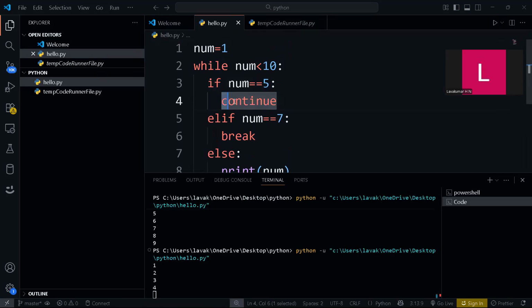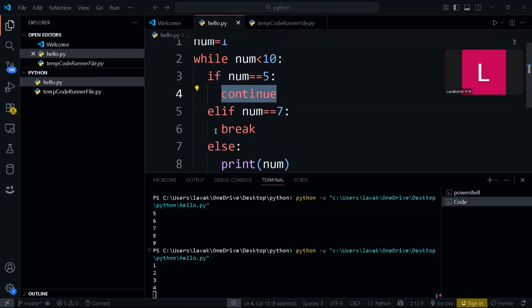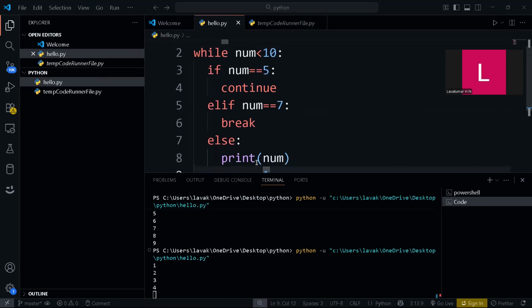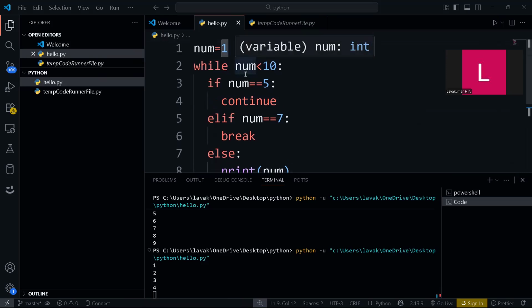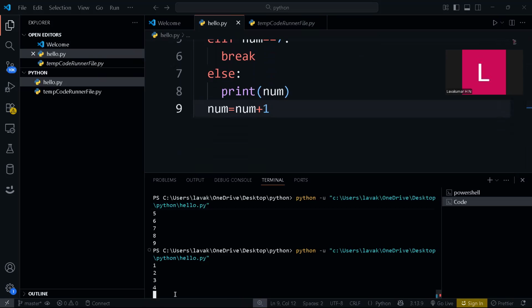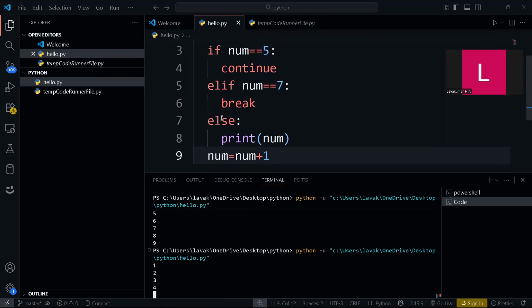So it will not get into the elif or break or else. But here num equal to num plus 1, which means it will become 6. Is 6 less than 10, right? So when 6 is less than 10, why are we not able to see it here? That's the one question that I will ask you.